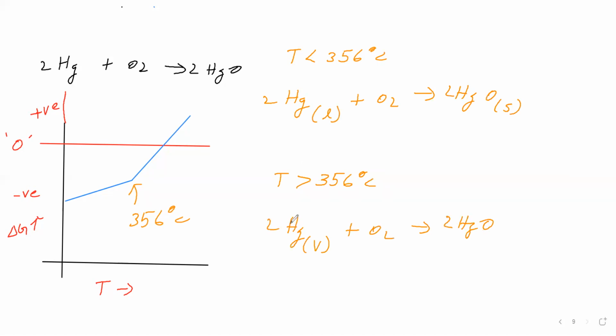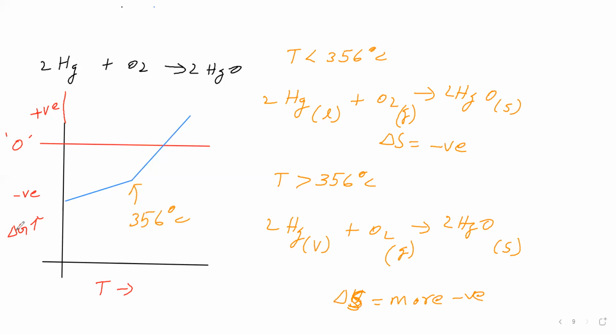Okay. So on the left side, liquid mercury and gaseous oxygen, on the right side only solid, therefore delta S is negative here. Where mercury is gas, oxygen is gas, and mercuric oxide is solid, delta S is more negative here. Here delta S is more negative, here delta S is less negative. Therefore, here slope is more, here slope is less.